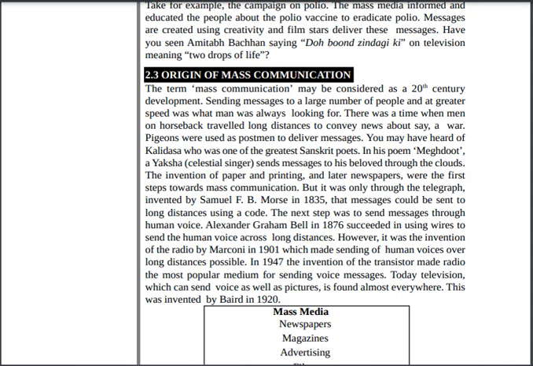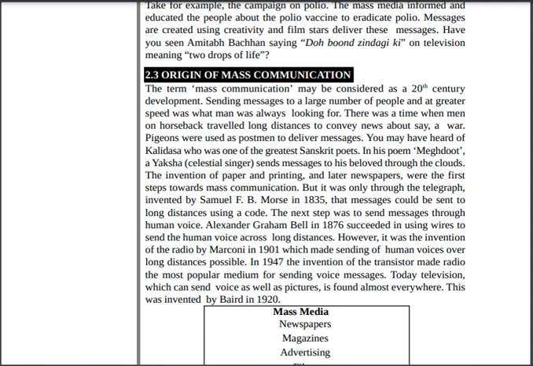There was a time when men on horseback traveled long distances to convey news about, say, a war. If I talk about history, there was a messenger, a man, like during Shivaji Maharaj's time. The people used to send messages from one clan to another clan, using a person traveling on a horse. You have seen it in movies also. And the second one is pigeons, birds, which were used to deliver messages.